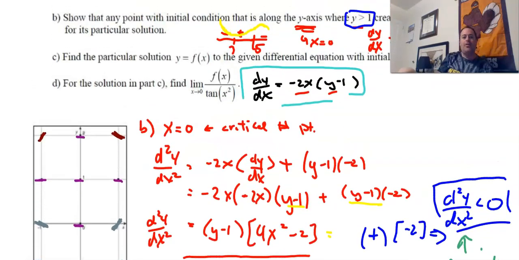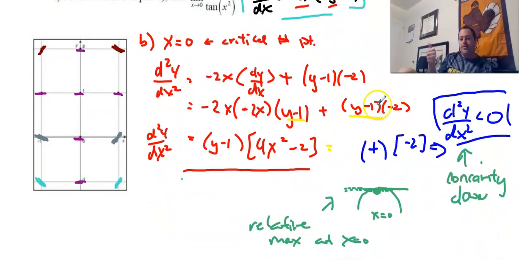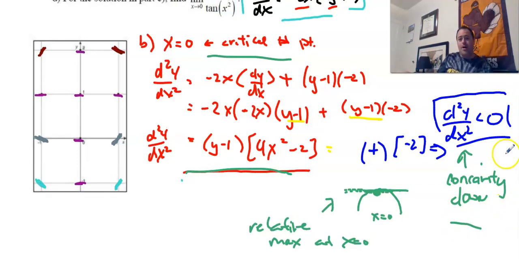So we have now shown through the second derivative that concavity is negative at this point, so we have a relative max because there's a critical value. We need the fact that we have a critical point, we have our second derivative, and we know it's going to be concave down. All right? So again, I hope that's okay with you guys, and hope we're good. So let's move on to part C.